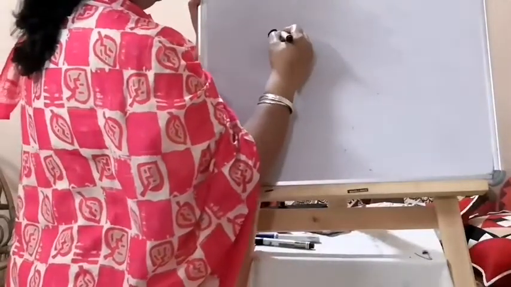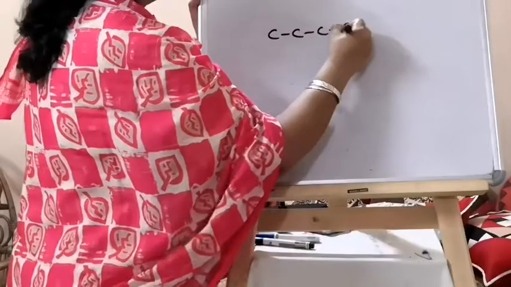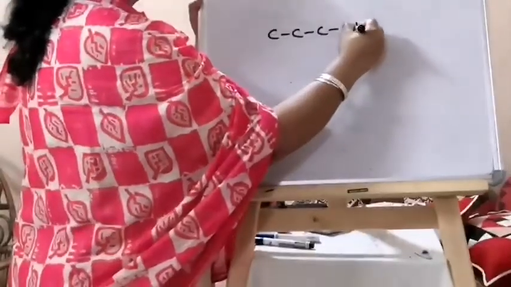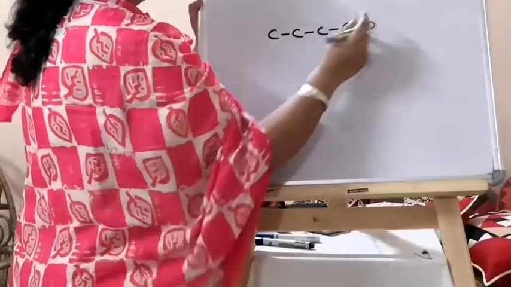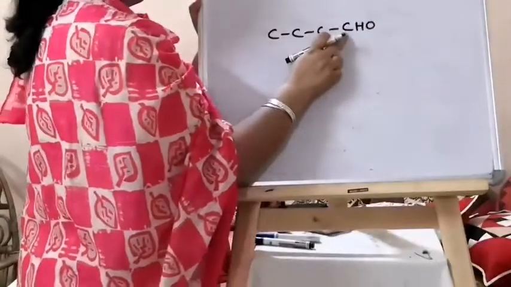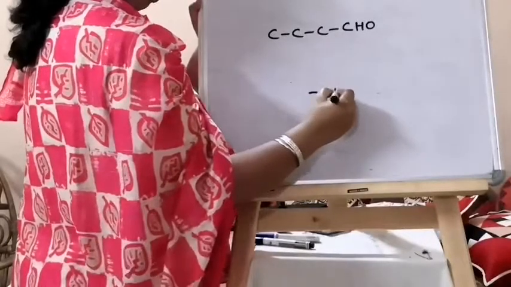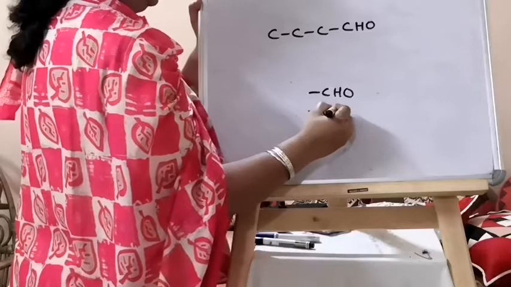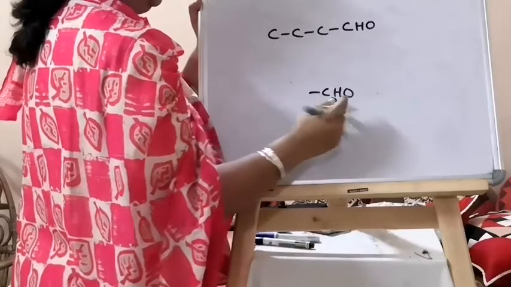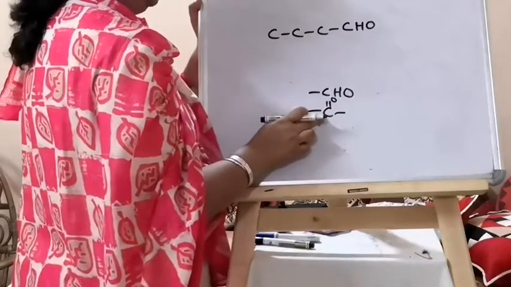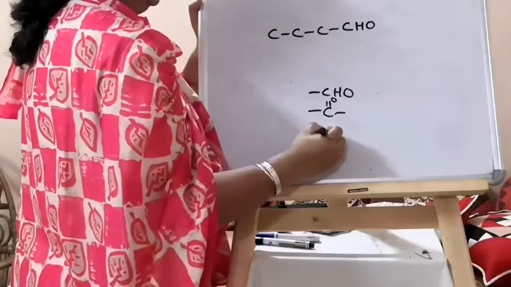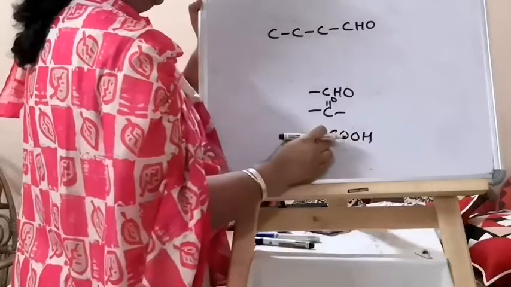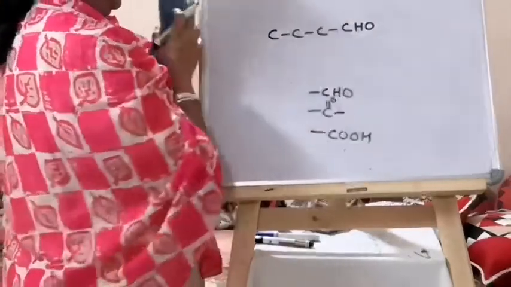Now if you have a carbon chain having a functional group, and that functional group itself has carbon in it. You know, CHO is the aldehyde group, having carbon. Ketone, the ketonic group, has carbon in it. And the carboxylic group is also having a carbon in it.